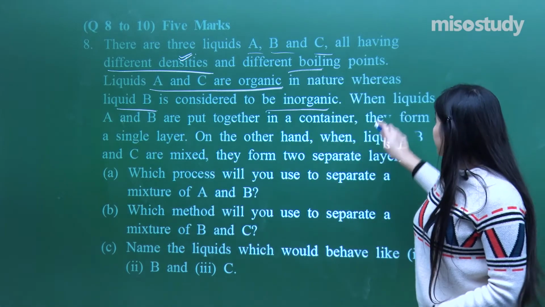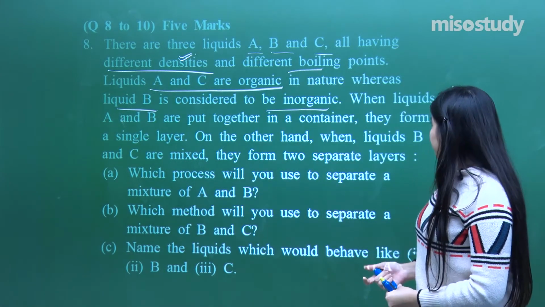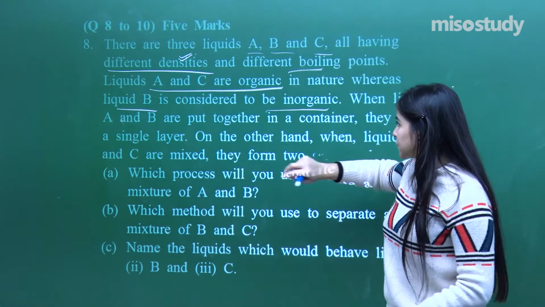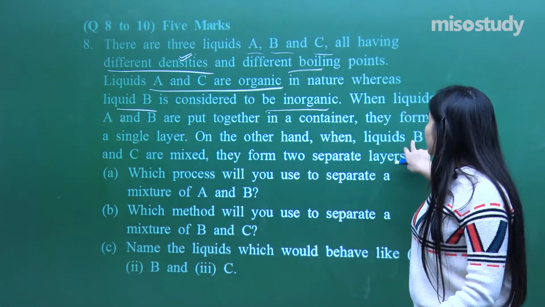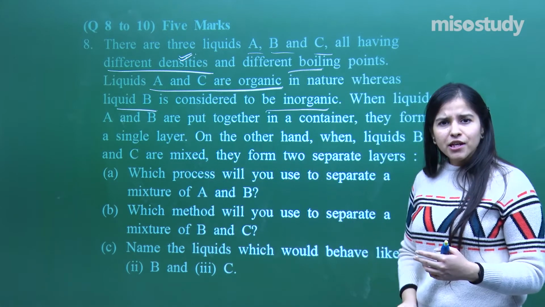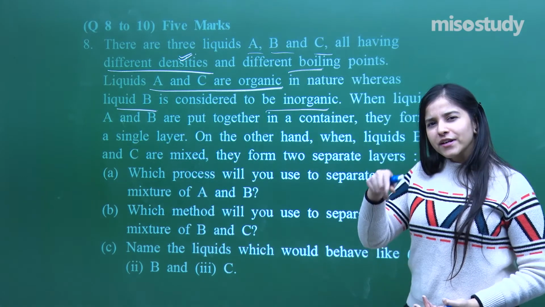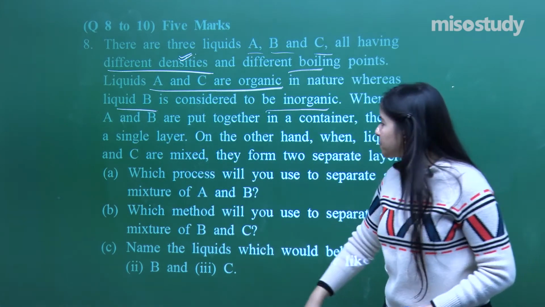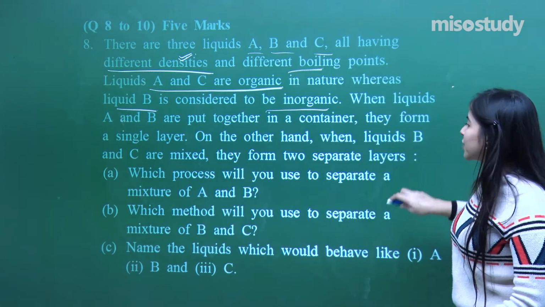When liquids A and B are put together in a container, they form a single layer because they got dissolved. They are organic in nature. On the other hand, when liquids B and C were mixed, they formed 2 separate layers. So you must have an idea that whenever I dissolve oil in water, we have 2 separate layers. So which process will you use to separate A and B?